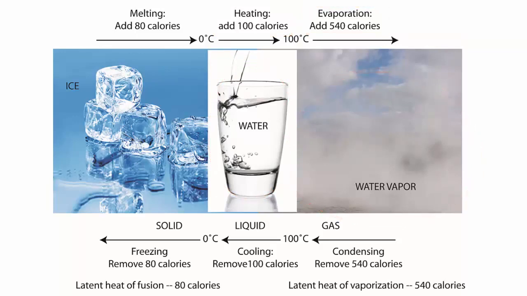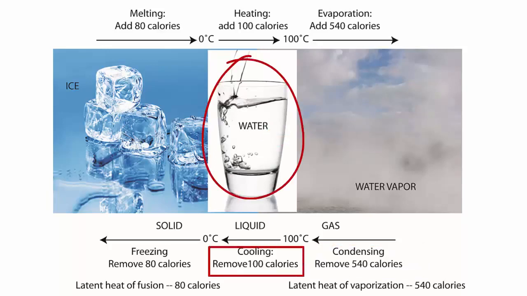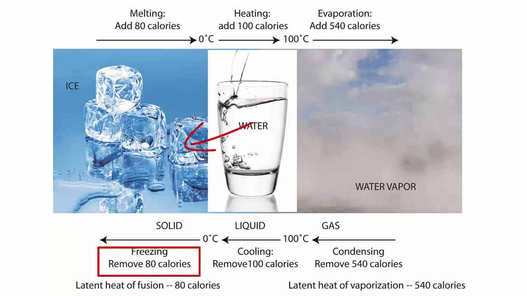Whatever provided that heat, such as the surrounding air, will be cooler as a result, because it gave up heat and its temperature dropped. The reverse means taking heat out of the water and giving it to the surroundings. When vapor precipitates as liquid water, 540 calories of heat are given off to the surroundings. When it rains, the surroundings warm up a bit as a result. As liquid water cools, heat is given away to something else. And as water freezes in your freezer, heat is removed and must be transferred somewhere else. You can feel that heat when you reach behind your refrigerator and feel the hot venting air.